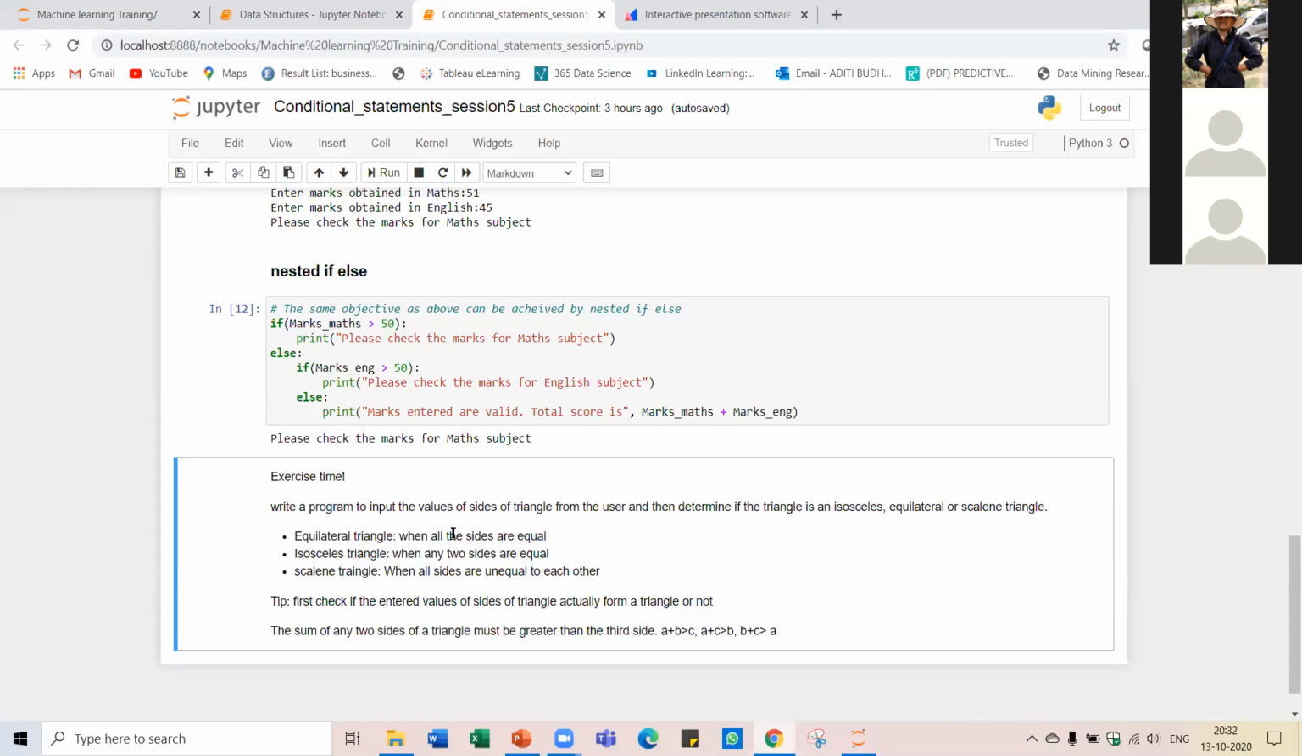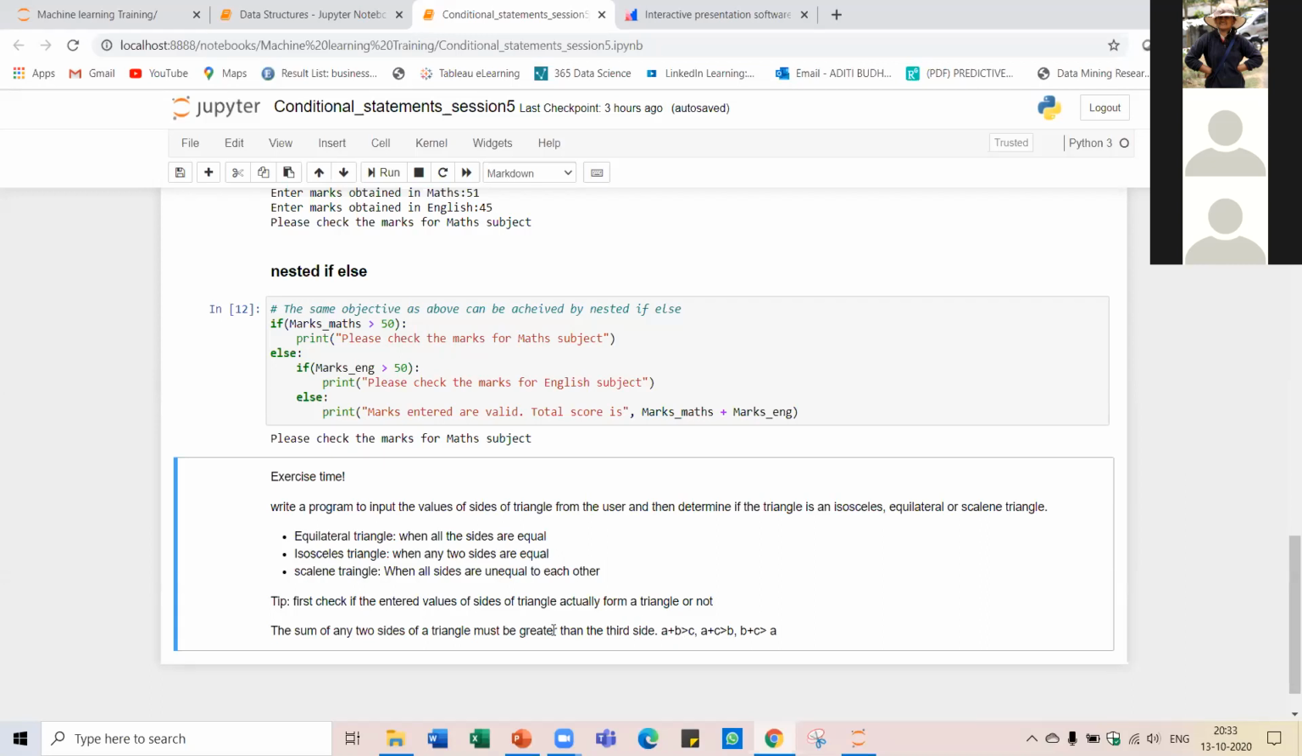And even before doing that, you have to test whether the lengths of the sides that you have provided actually form a triangle or not. This is the property of the triangle, that the sum of any two sides should be greater than the third side. Only then is a triangle formed, right? We have learned this back in school.